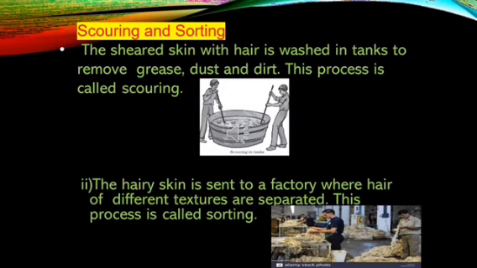So what they do is, the hairy skin is now sent to a factory. Once it is sent to a factory, they try to separate the hair of different textures. So different textures meaning some may be short, some may be long, some may be thick, some may be thin. So all these different textures are separated, and this process is called sorting.